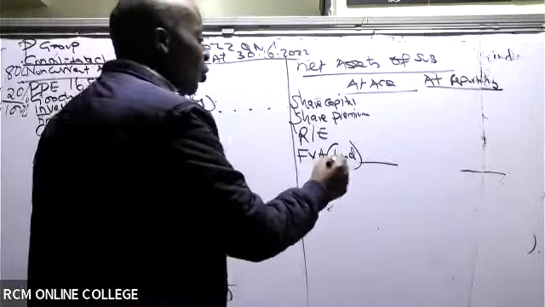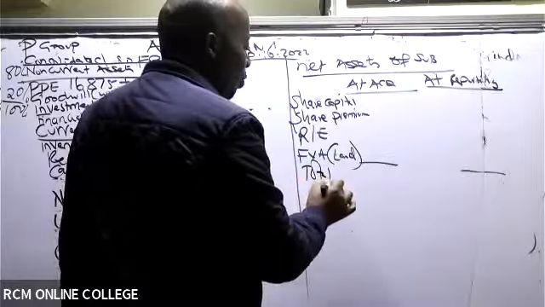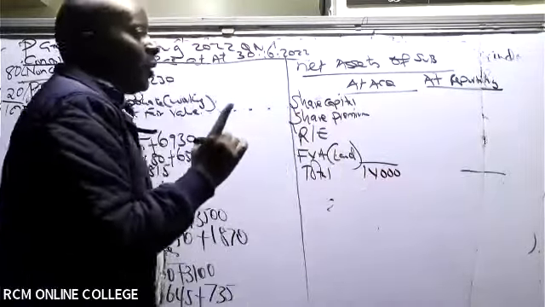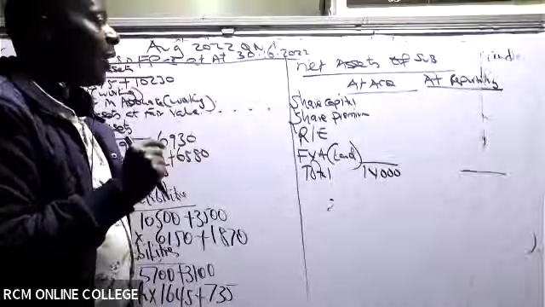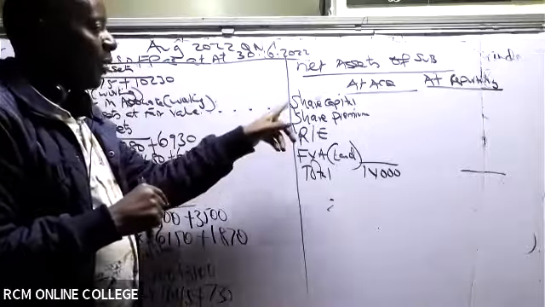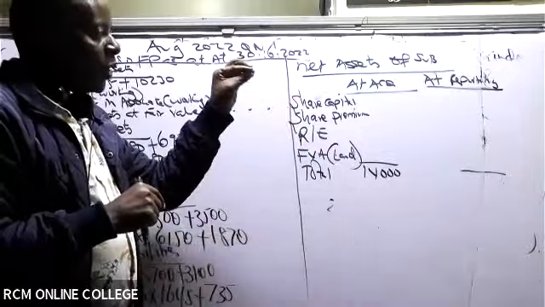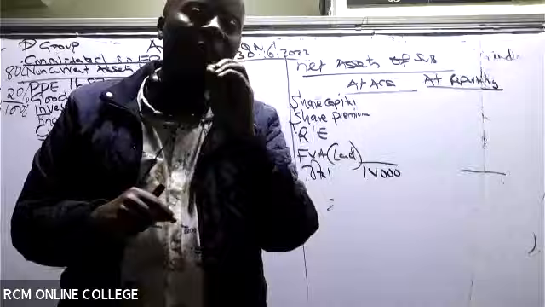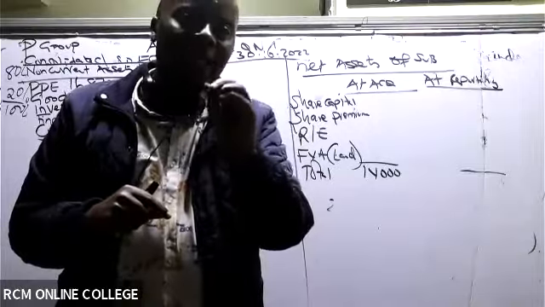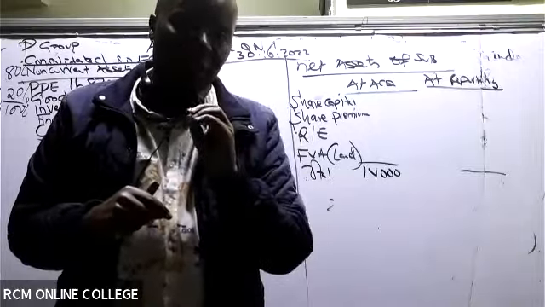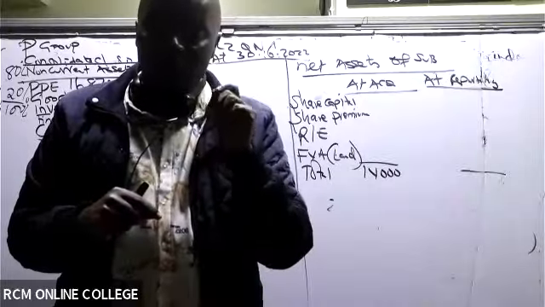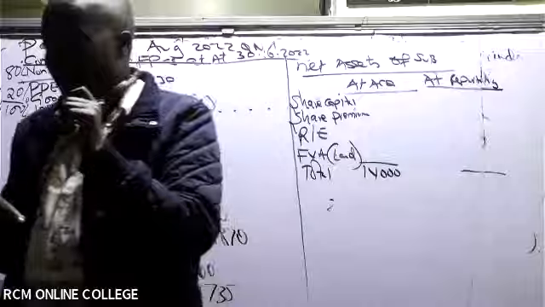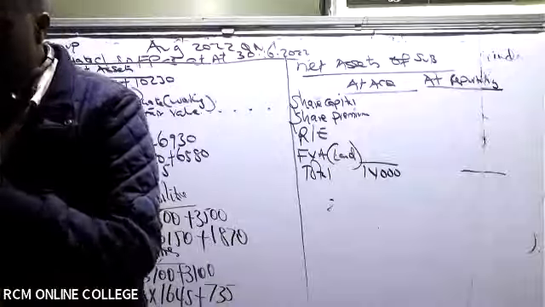So in this case, the total here is 14,000 at acquisition. Can you be kind to Mwalimu here and read for me the share capital? What is the share capital of the subsidiary? Not of the parent. Here we are looking at the net assets of the subsidiary. Are you able to see the share capital of the subsidiary? Go to that equity column. So share capital of the subsidiary is 10,000, isn't it?